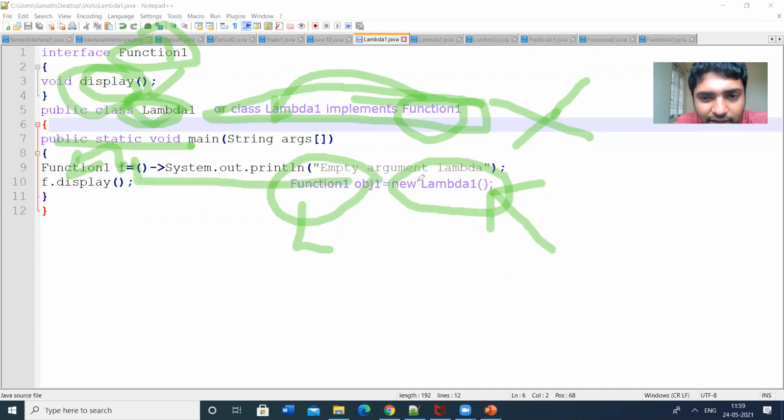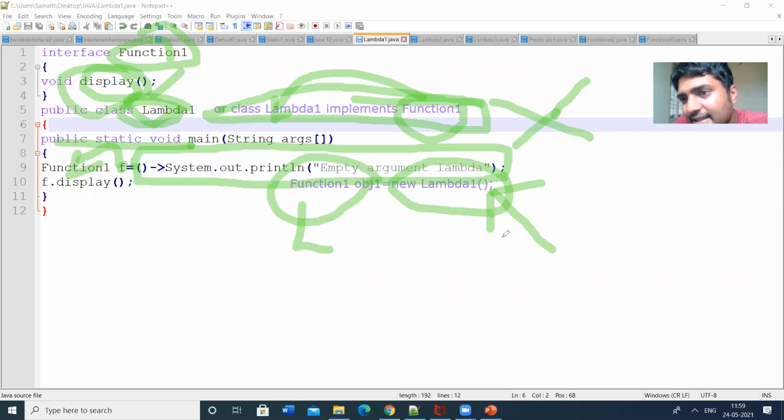We will use the lambda function. That means we are assigning. So we are using the assignment operator here. Assignment operator means we follow right to left associativity. We can't follow left to right. That means the right side function will be executed first and it can be stored in the left side part. That is the assignment operator.